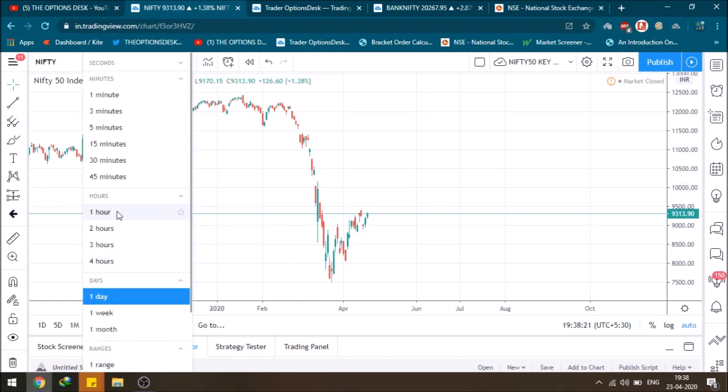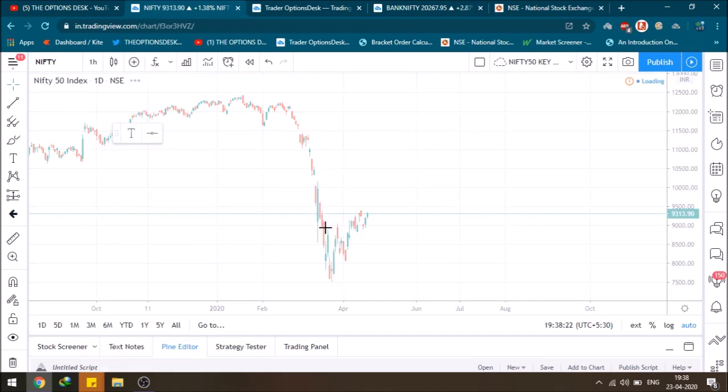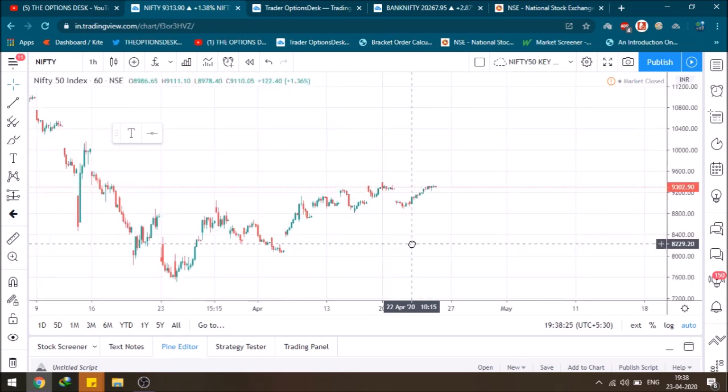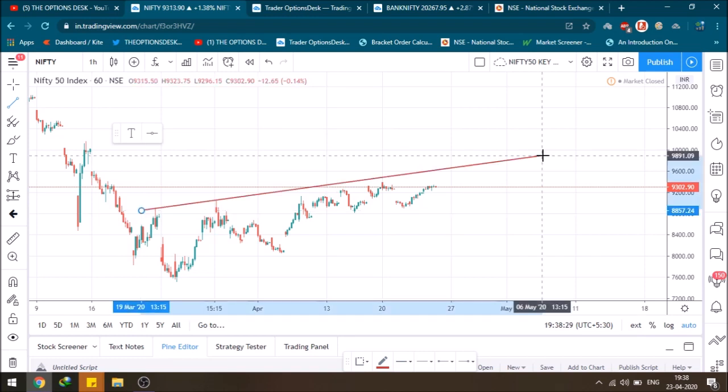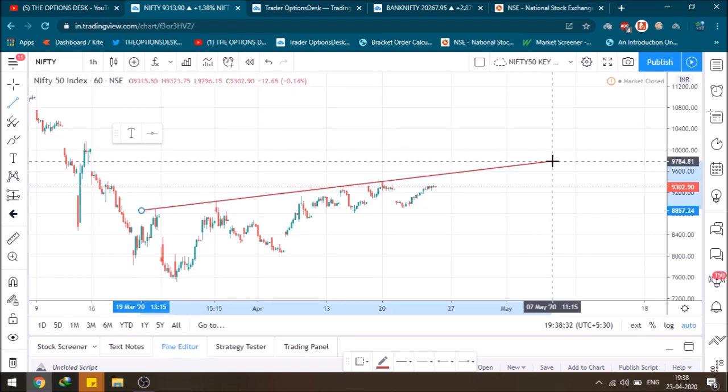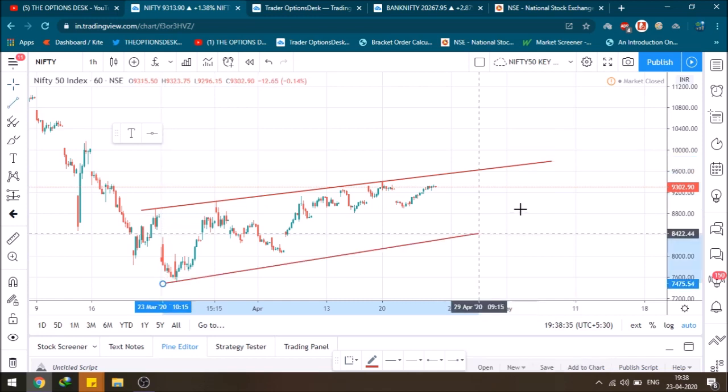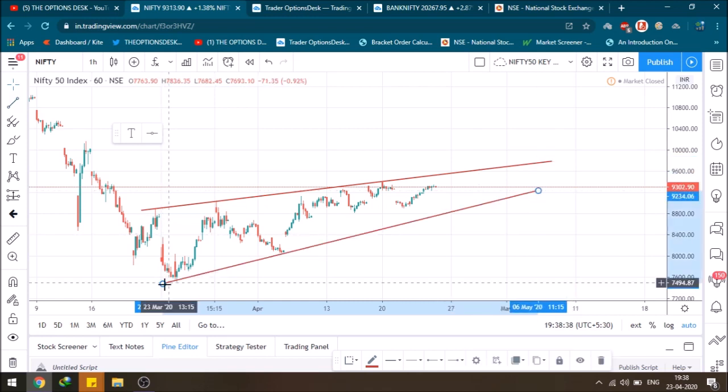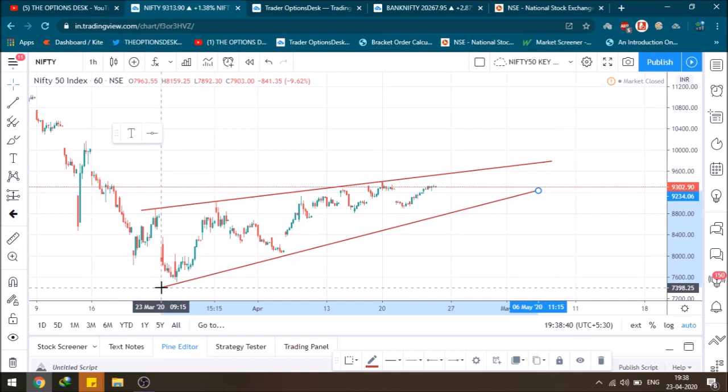So now let's go into the lowest time frame first, that is the 1 hour, which we analyze for the intraday. As you can see, this is still the channel that is followed by Nifty. I will draw the channel for you. Here, this is the channel followed for Nifty. This is the current channel in which Nifty has been falling for a couple of days, since it established a new low on 24th of March.